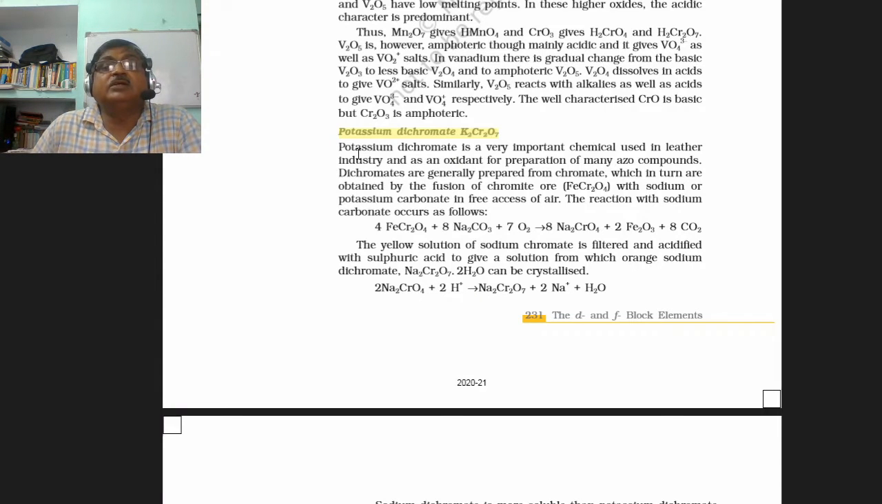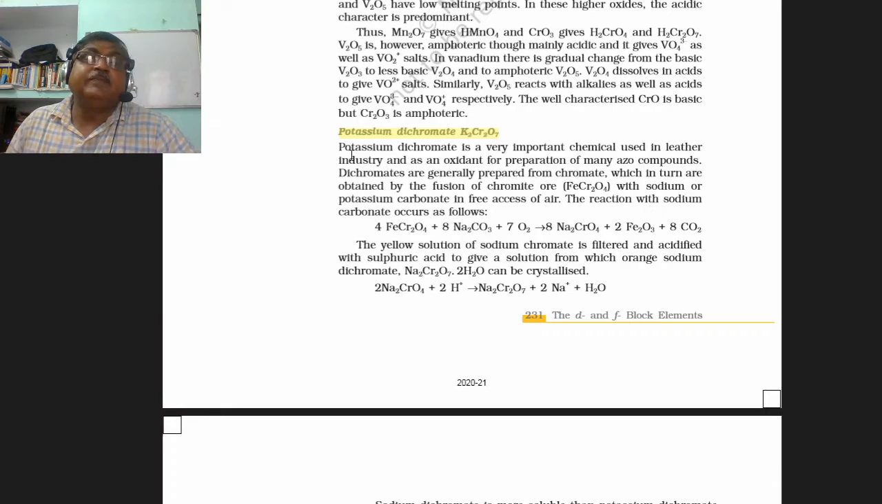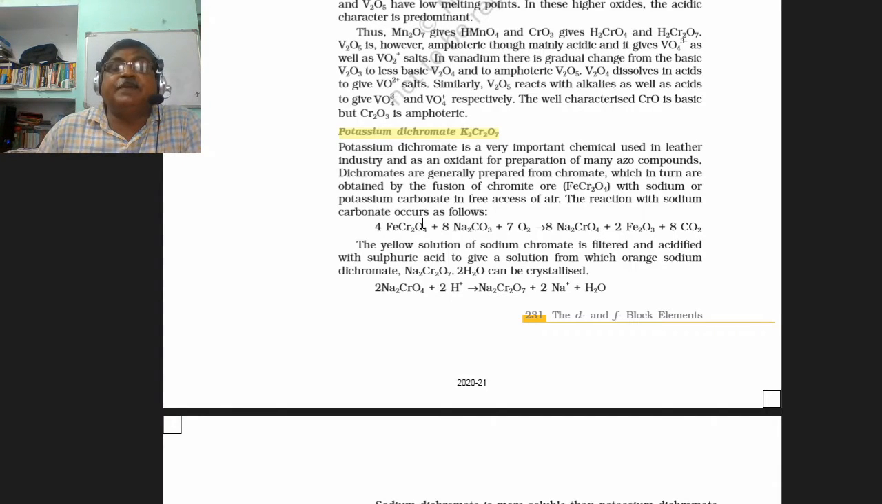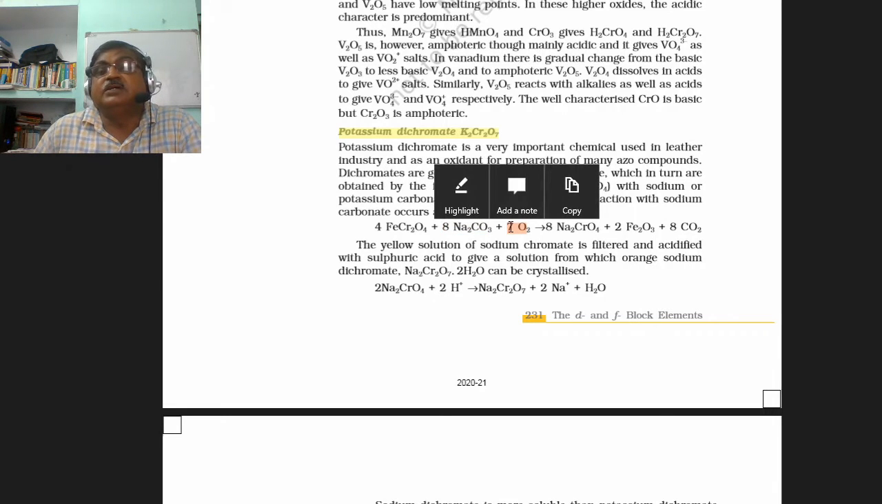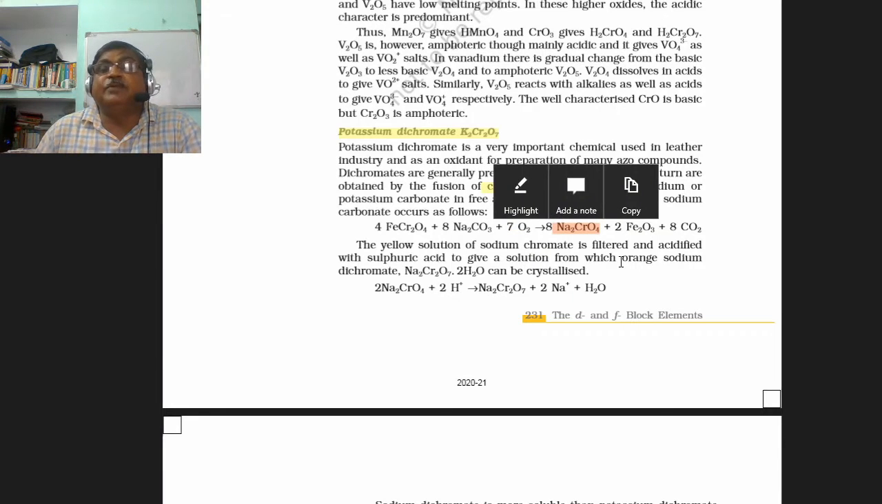Here is potassium dichromate. In this compound, first of all, the preparation method is given. Potassium dichromate is prepared from chromite ore. When chromite ore is fused with sodium or potassium carbonate in excess of air, we get a yellow colored solution of sodium chromate.